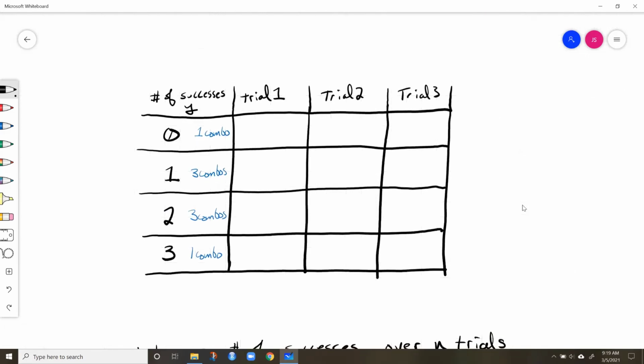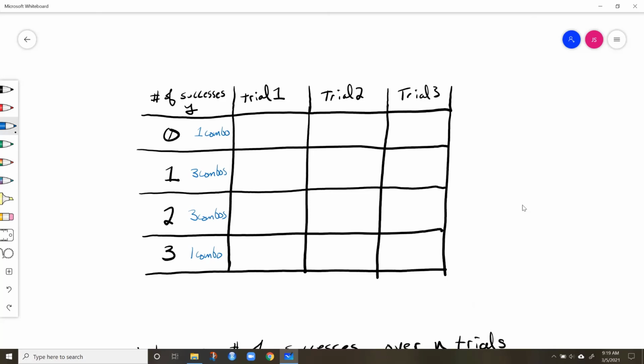All right, so here's a table showing the potential outcomes we can have. Trial 1 is that first car approaching, right? And we could have that car not go through or go through, right? And so let's look at all the potential outcomes for y. So we could have 0 cars passing through out of 3 trials, 1, 2, or 3 cars, right?